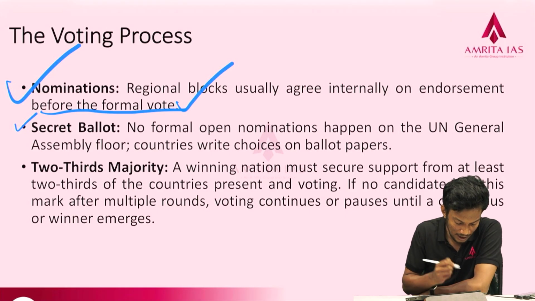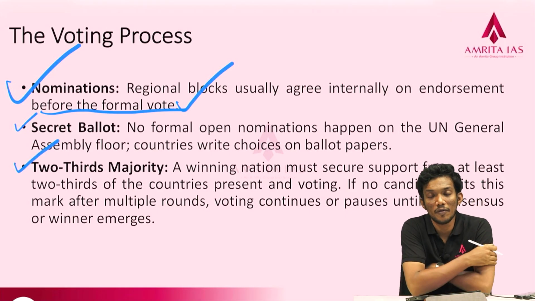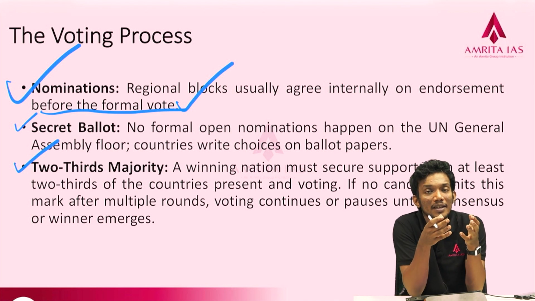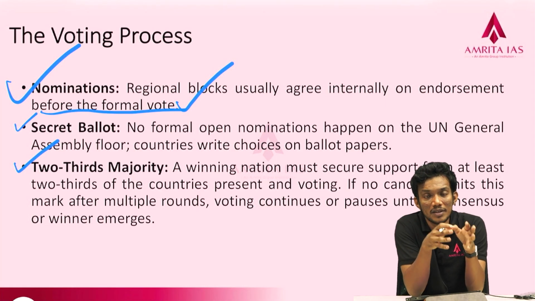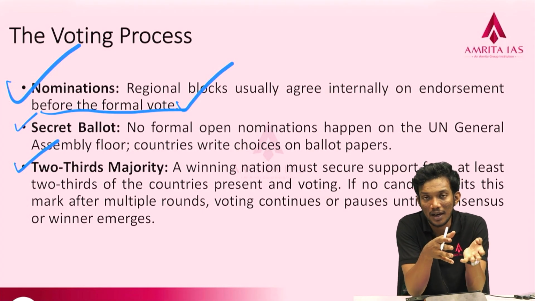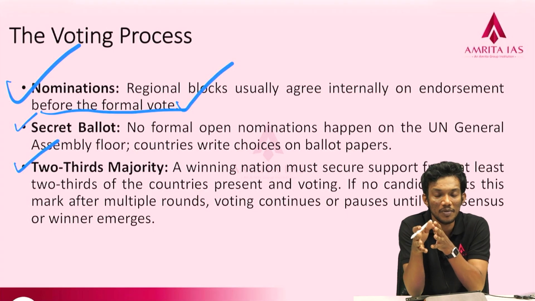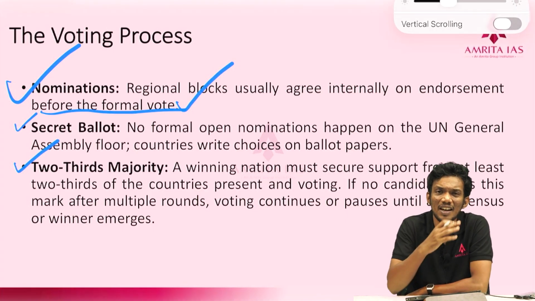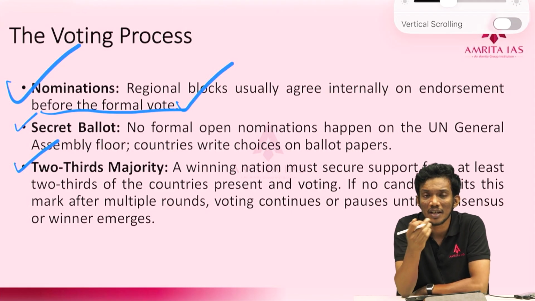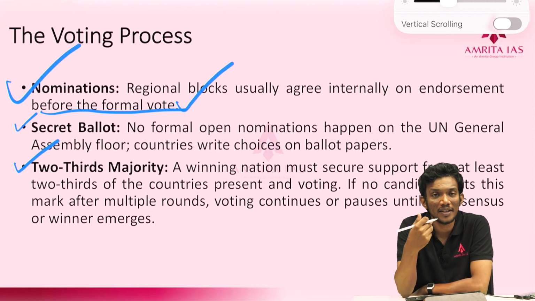Okay, now as per procedure, a secret ballot takes place and a 2/3 majority is required. But even though some countries say that they are going to vote for certain countries, there are different things at play. This is diplomacy, this is international affairs that we are talking about. So countries may not vote as they say when they reach the secret ballot, and we can see some changes that sometimes happen. But India generally doesn't have this kind of issue. There are few countries that actually oppose India in that sense. Most of the countries are supporting India's candidature.